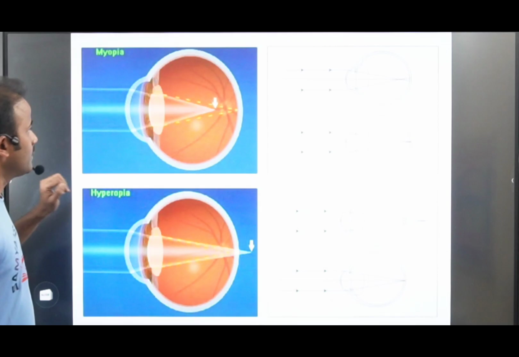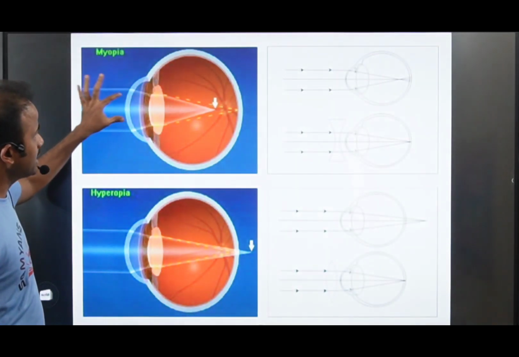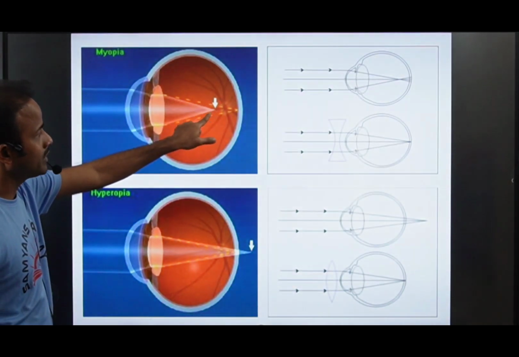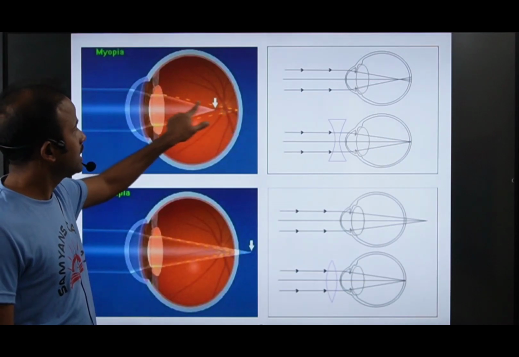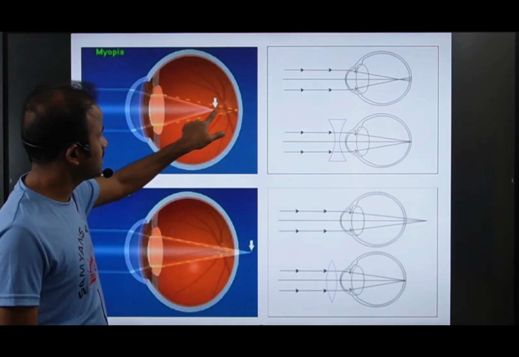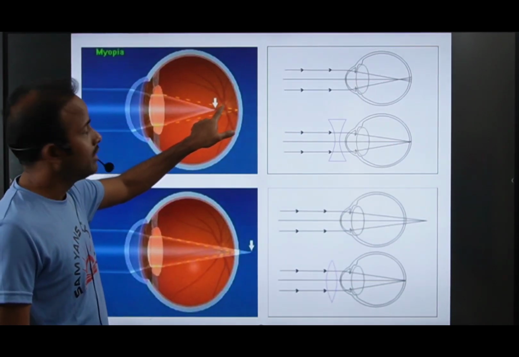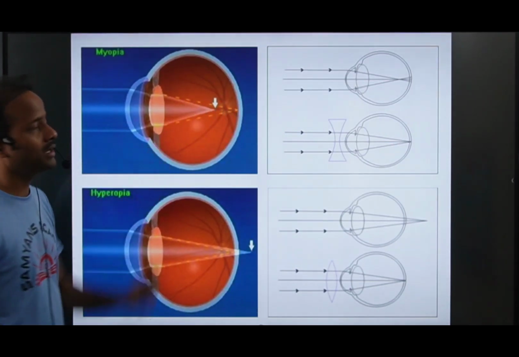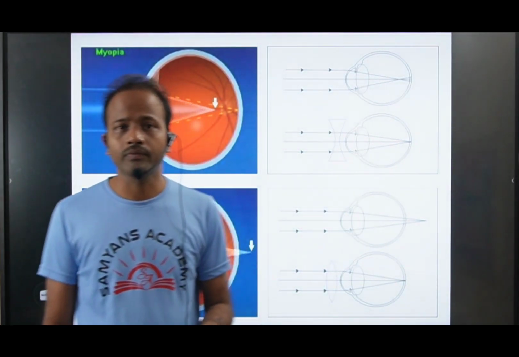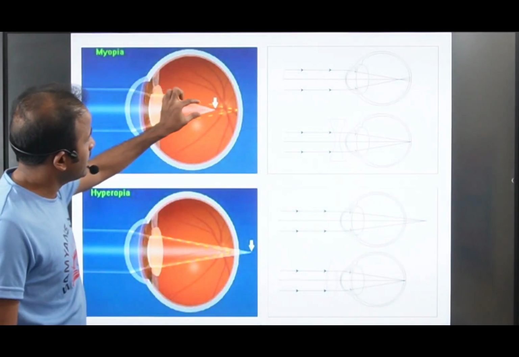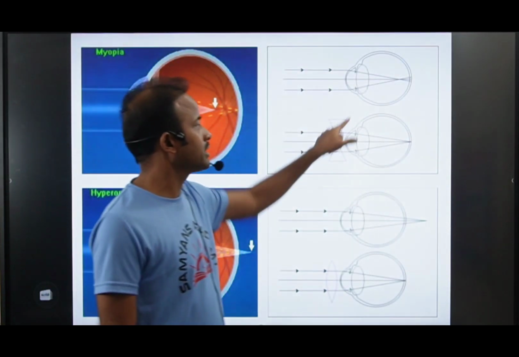So what happens here? The ray entering the eyeball is combined here itself, meaning the image forms before the retina. When the image forms before the retina, can we see it clearly? No. To make these rays fall on the retina, we use a concave lens.